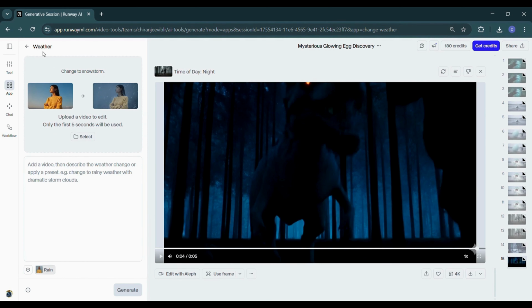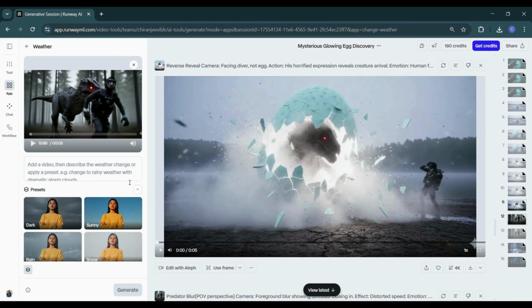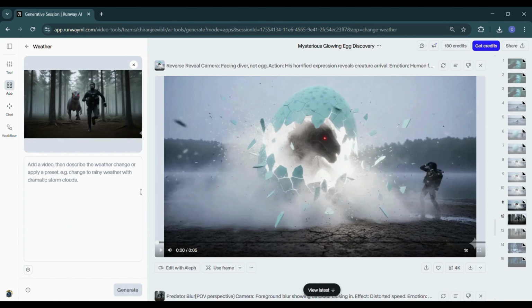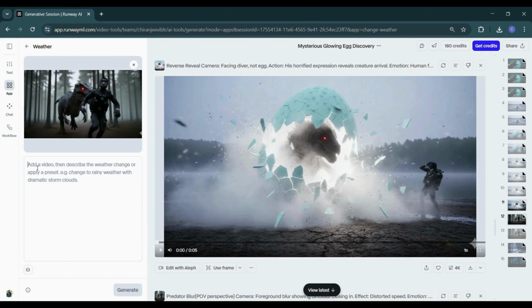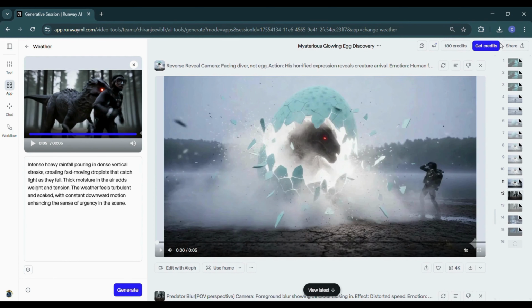This is Runway ML. Its weather feature prompted me to choose how I wanted the scene to change after uploading my video. Instead of using the presets, I entered a custom prompt: intense heavy rainfall pouring in dense vertical streaks, fast-moving droplets catching light, thick moisture adding tension, turbulent stormy atmosphere. Runway applied it instantly and turned the entire shot into a dramatic rain-filled scene with a strong cinematic impact.